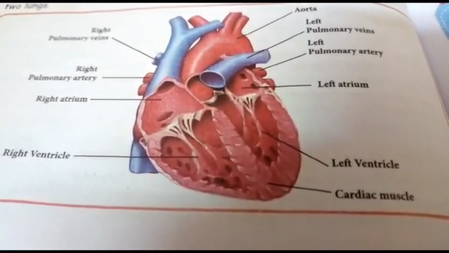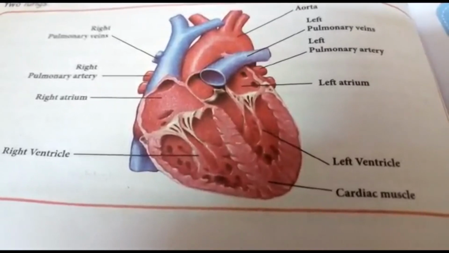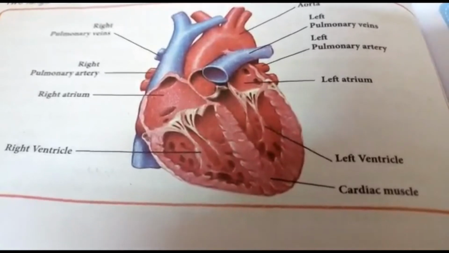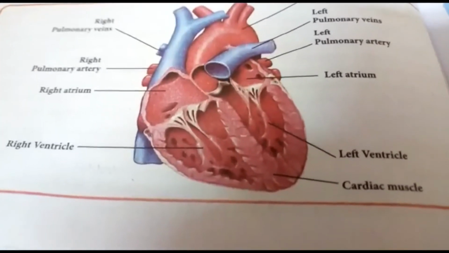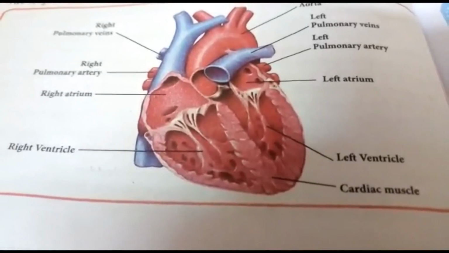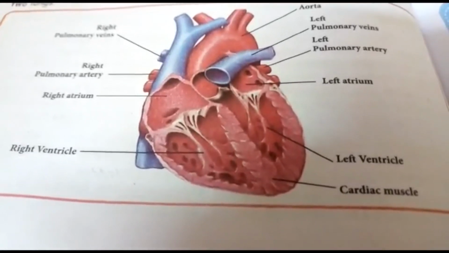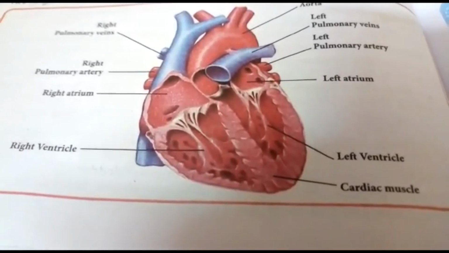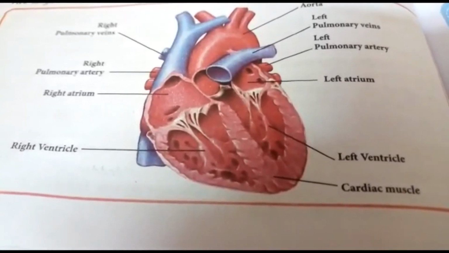The double-walled membrane called pericardium. The space between the membranes is filled with pericardial fluid. What fluid? Pericardial fluid. The pericardial fluid protects the heart from shock.